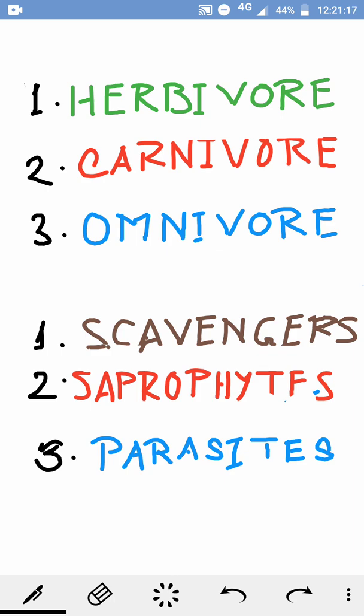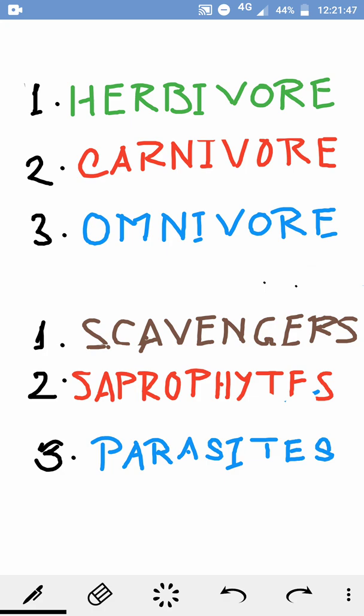So from where do they get the food? We get it either from the plant or from the animal. About us we discussed, but the animals also require food, so they also have some kind of food habit. Some organisms like cow, buffalo, sheep, goat, elephant, what kind of food do they take? They take grass or leaves of the plants, seeds, grains. So that means they are taking the food from the plants.